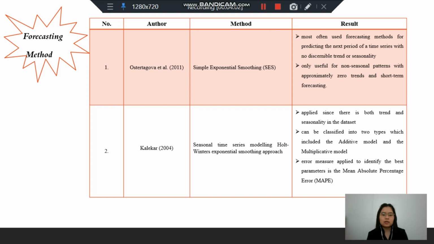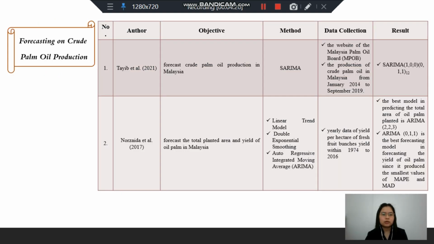According to Kaleka, the seasonal time series modeling by Holt-Winters exponential smoothing approach is applied since there is both trend and seasonality in the dataset. It can be classified into two types, which are additive and multiplicative models. The error measure applied to identify the best parameter is the mean absolute percentage error. Next, the literature review on forecasting crude palm oil production. According to Tayyip et al., they forecast the crude palm oil production in Malaysia by applying the SARIMA model.